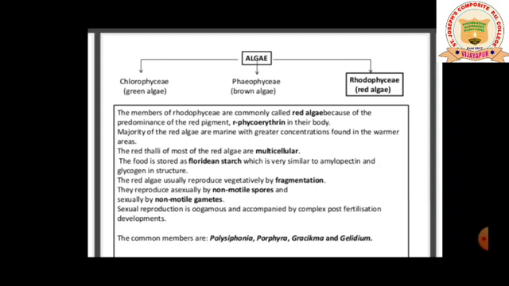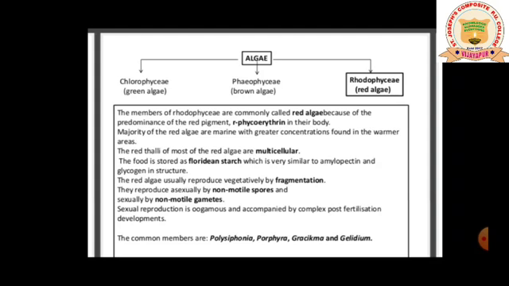If you see the structure of glycogen and amylopectin, it shows the same structure as floridean starch also. In green algae you have seen starch was the reserve food material. Coming to the brown algae, that was mannitol and laminarin. Here, floridean starch.